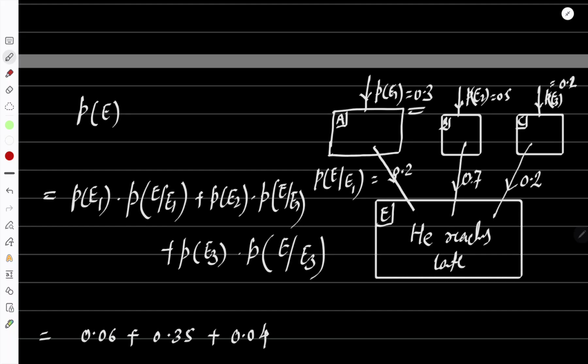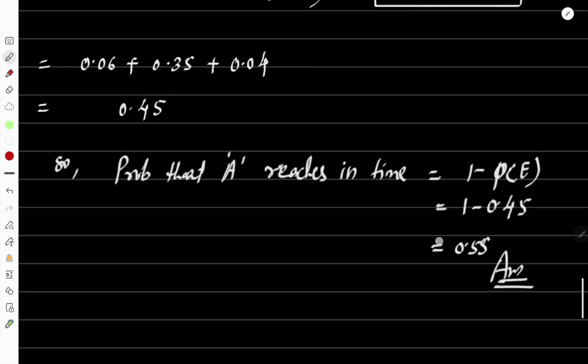The question gives the probability that he reaches late through the bus or through the train. So first take the path probability, that is, the probability he is taking the bus, into the event probability through that path, plus the next path probability into its event probability, plus the next. You need to make the sum of these and you will get the answer.